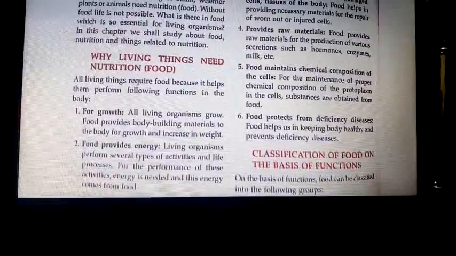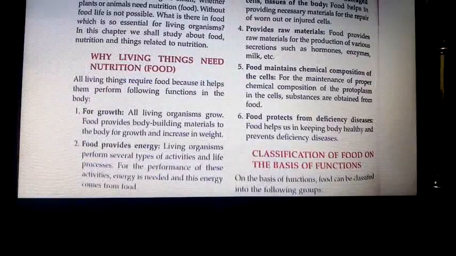Food provides raw material for the production of various secretions such as hormones, enzymes, proteins. Any body building material you take, hair, nails, skin, all are made up of various proteins, and all these proteins are produced in our body only. In the lesson on the cell you have learnt protein synthesis. For that, the raw material is provided by the food.